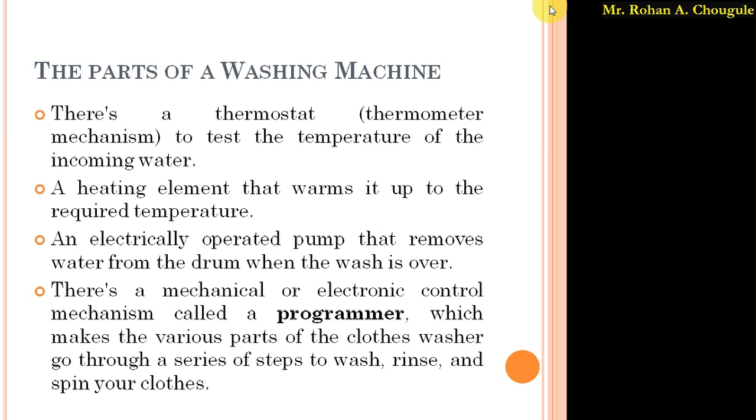We also clean the drum inside the washing machine at 90 degrees Celsius. So such differently temperatured water is used while cleaning the cloths and also the drum of the washing machine.